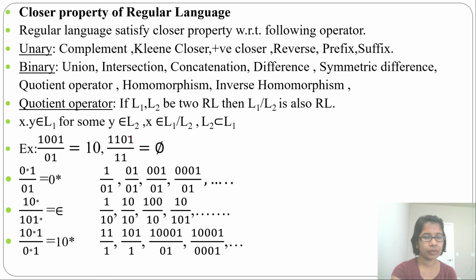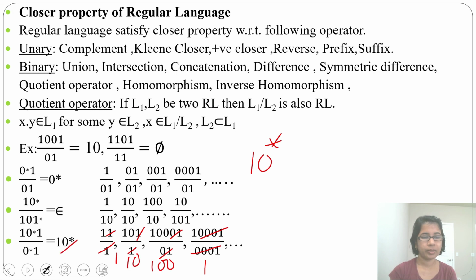1 0 clean closure 1 divided by 0 clean closure 1. When both 0 clean closures are epsilon, you are getting 1 divided by 1. This 1 will be cancelled with this, you are getting single 1. Then 1 0 1 divided by 1, this 1 will be cancelled, you are getting 1 0. Then suppose 1 0 0 0 1 divided by 0 1, this 0 1 and 0 1 cancel, you will get 1 0 0. Then suppose 1 0 0 0 1 divided by 0 0 0 1, this 0 0 0 1 and 0 0 0 1 cancel, you are getting 1. If you take the union of all these, it is nothing but 1 0 clean closure. So the answer will be 1 0 clean closure.